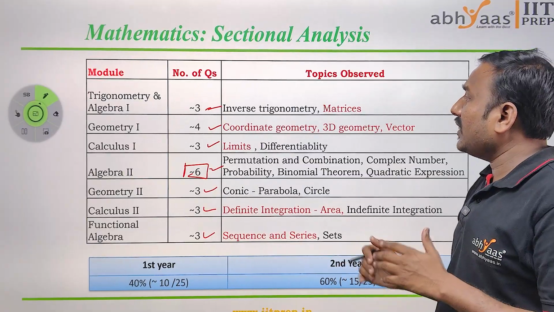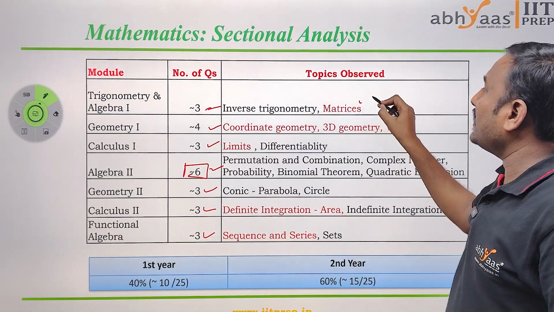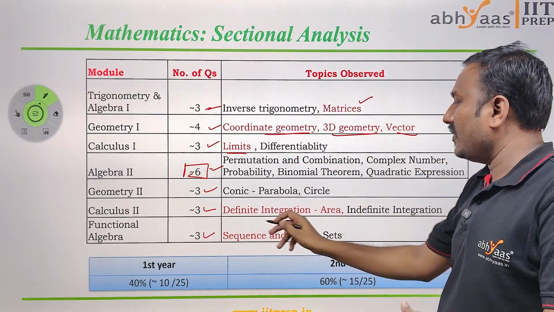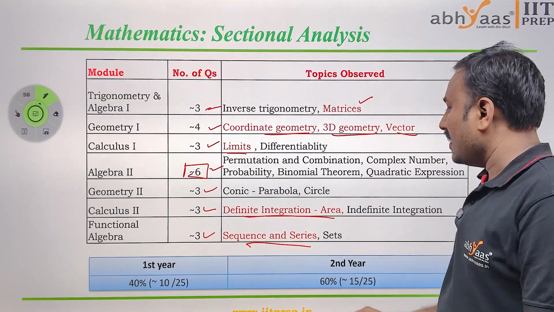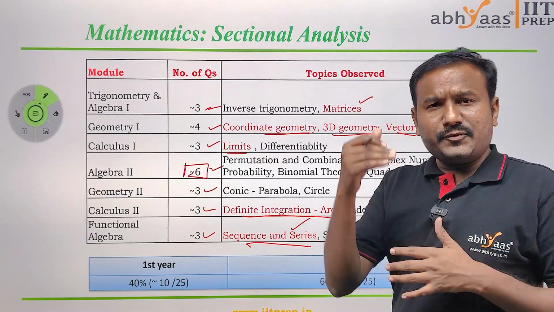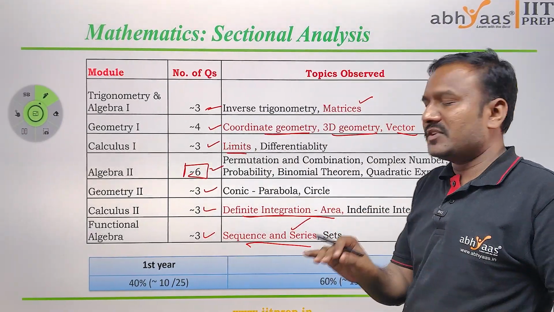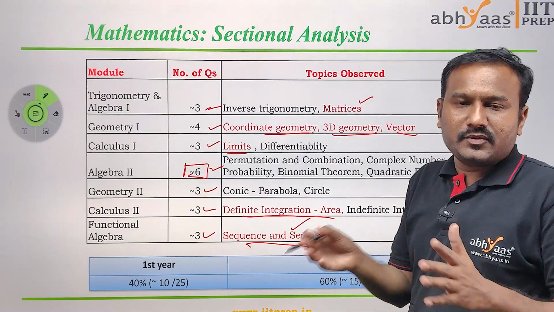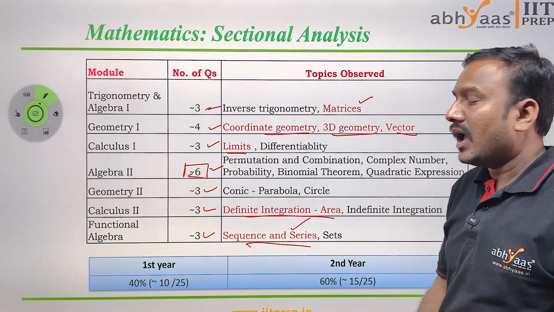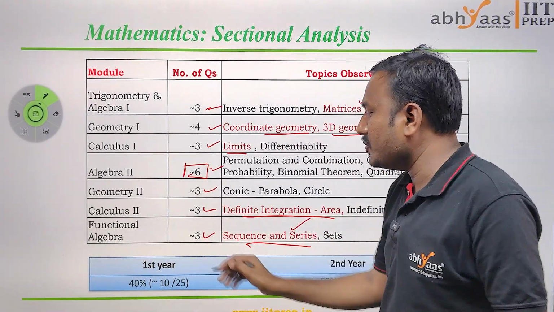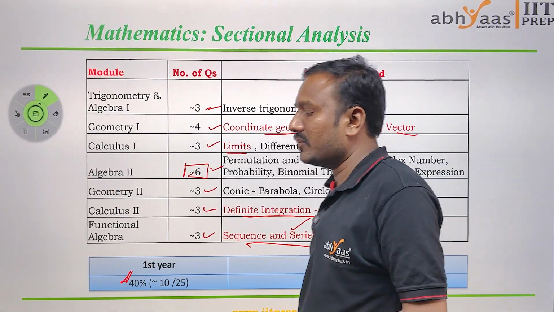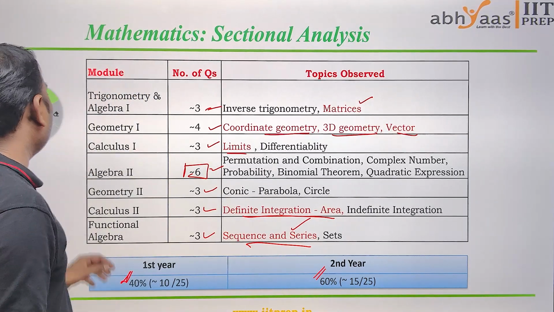The difficult questions came from matrices, coordinate geometry, 3D geometry, vectors, limits, definite integration, area, and sequence and series. For sequence and series, the weightage is almost the same from the start until now, mostly 2 questions. In terms of syllabus, 40% weight is from the first year syllabus and 60% from the second year syllabus. This is the mathematics sectional analysis.